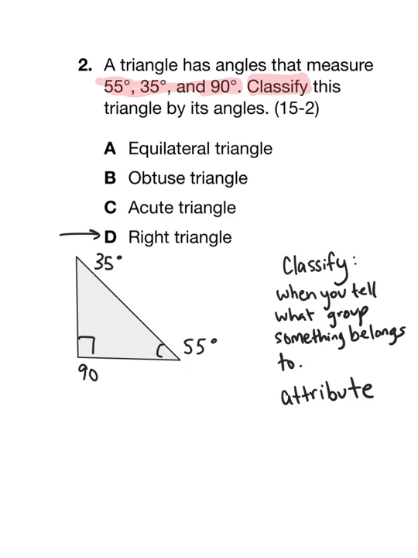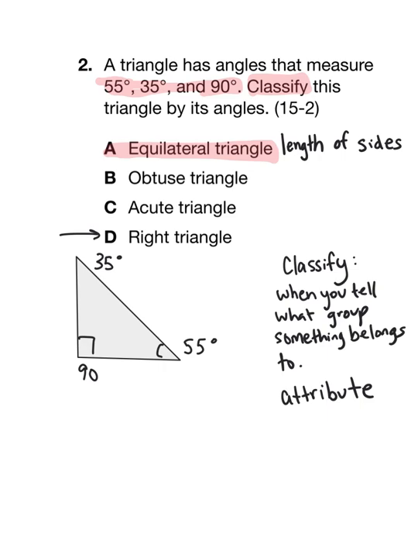If you look at this word, equilateral triangle, this is referring to the length of the sides, not the angles. So this term here refers to all 3 sides being equal. These are terms that you're going to be learning more about in lesson 15-2, so stay tuned for that.